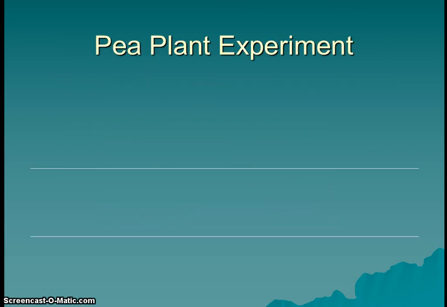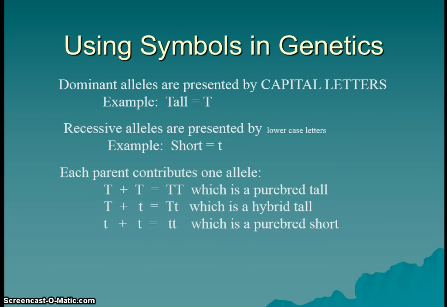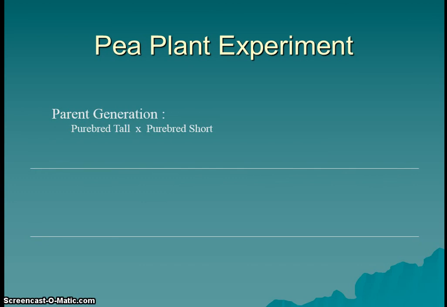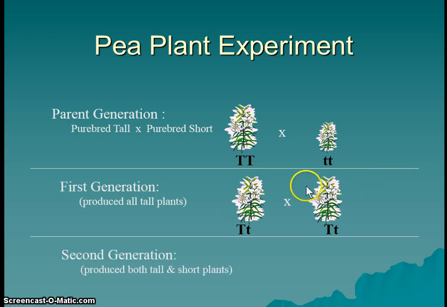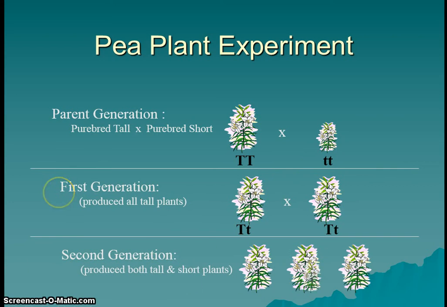So looking at Mendel's pea plant experiment, remember we've got capital T's for tall and lowercase t's for short. So we've got the parent generation. He took a purebred tall plant and a purebred short plant and crossed them. Their offspring were all tall. However, since you get one allele from each parent, all of those offspring must have been hybrids. Then we took these two hybrids and they were crossed, and the offspring were both tall and short.